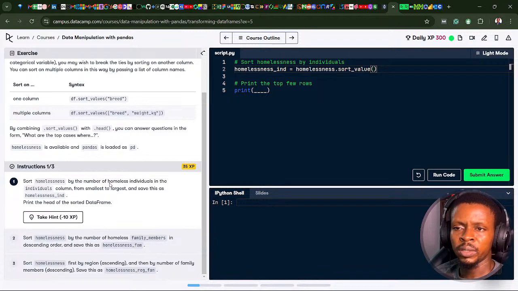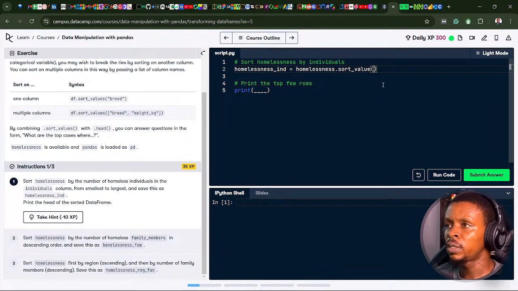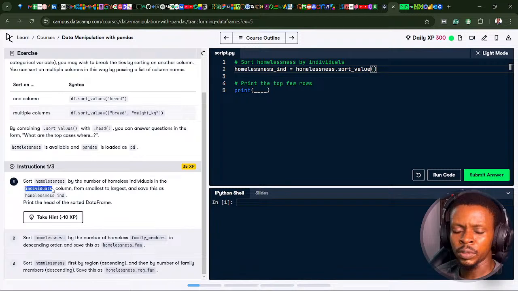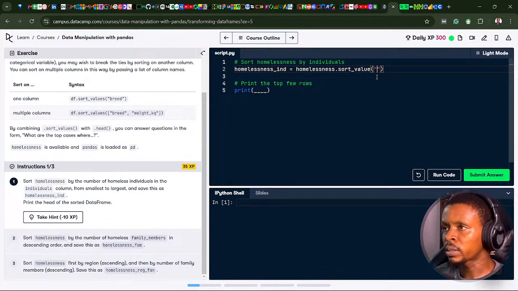Sort homelessness by the number of homeless individuals in the individuals column from smallest to largest. By default, it's going to be from smallest to largest. I want to use the individuals column. Let me copy this column name and put it in double brackets.